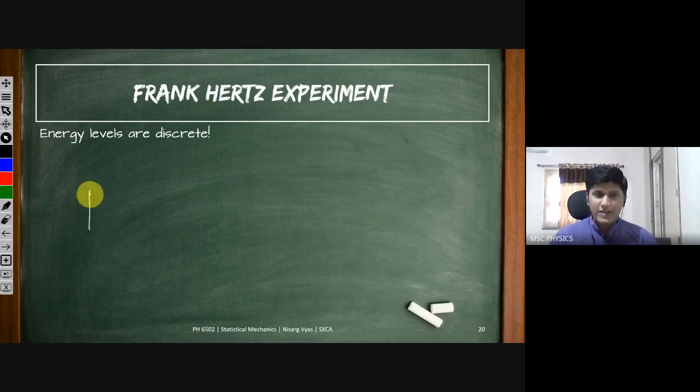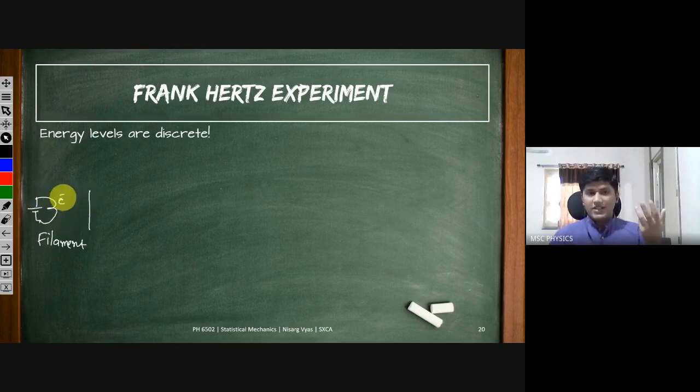We take a plate of metal or a filament here, and we try to give some voltage to the filament. And you try to heat this filament up so that some electrons are emitted from it.